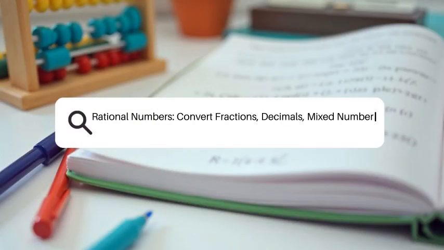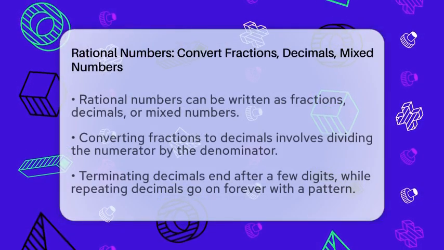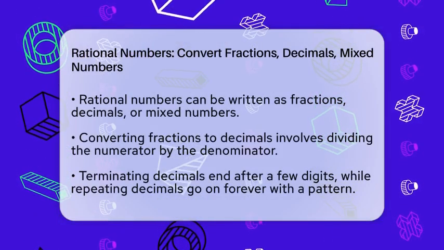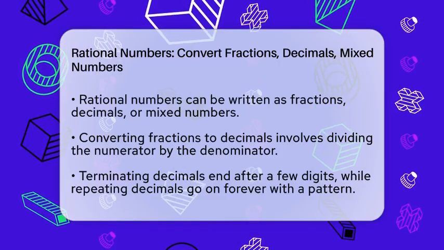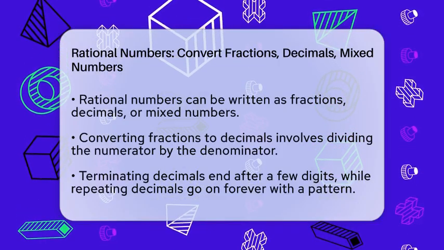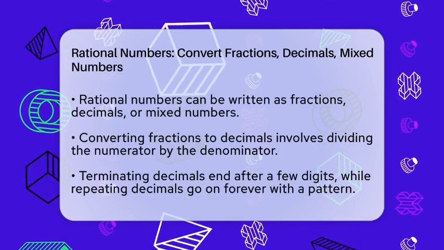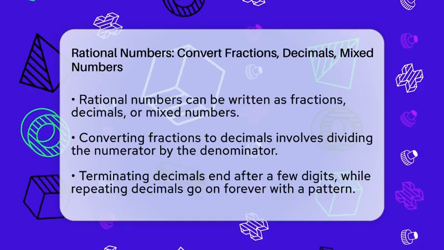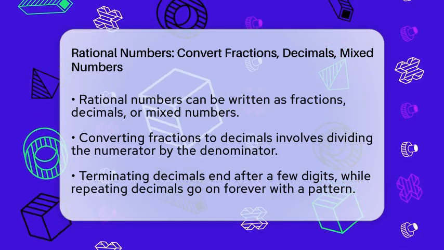Rational numbers: convert fractions, decimals, and mixed numbers. Imagine trying to compare a slice of pizza to a whole pie. Sometimes you need to change how you see the pieces to make sense of them. That's what converting rational numbers is all about.